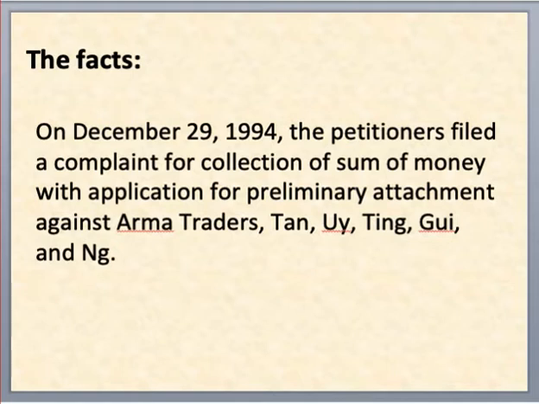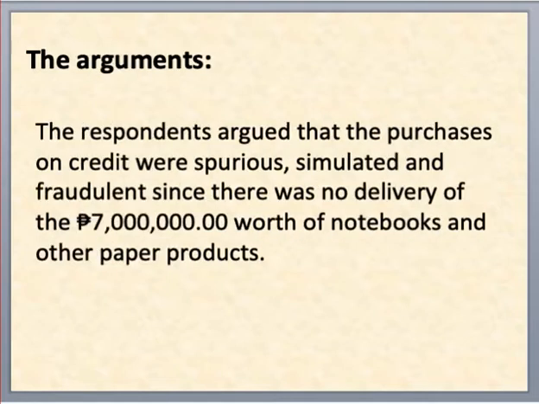Then on December 29, 1994, the petitioners filed a complaint for collection of sum of money with application for preliminary attachment against the respondents. The Respondent Corporation and its current directors argued that the purchases on credit were spurious, simulated and fraudulent since there was no delivery of the 7 million worth of notebooks and other paper products. During the trial, the corporation, through its corporate secretary, testified that Arma Traders did not purchase notebooks and other paper products from September to December 1994.